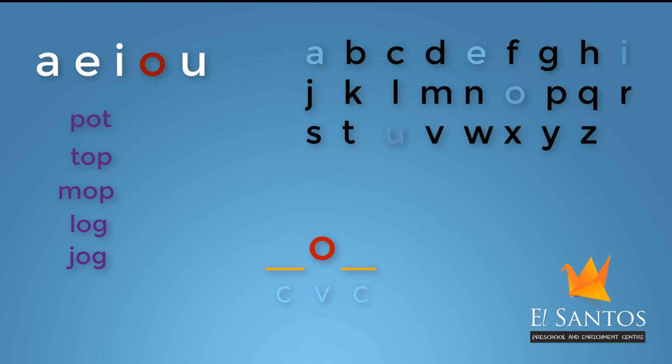Now, for our next one, let's pick the first sound as B and the next letter as X with the sound X. And it reads as B, O, X, box, box. Let's do another simple word. I will change the first sound to F. It reads as F, O, X, fox, fox.